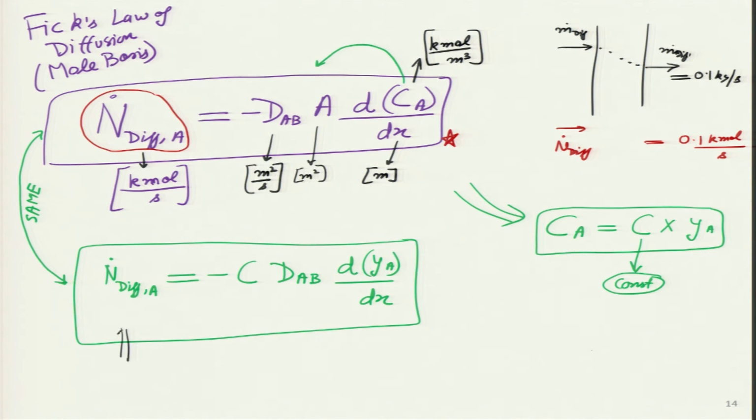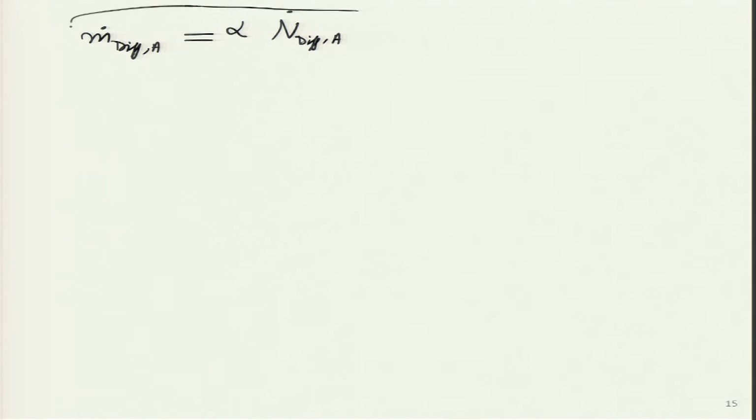Earlier it was m dot differential. So, the mass flow rate of diffusion across a particular distance has to be proportional to the molar rate of diffusion across a particular distance. And what is this constant of proportionality going to be?